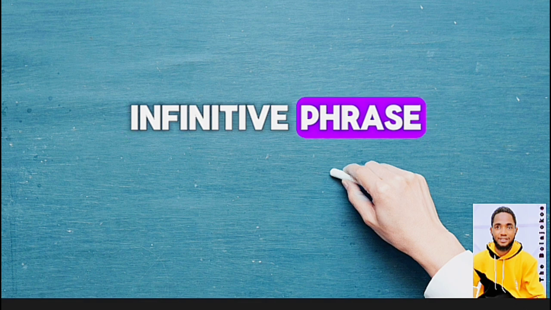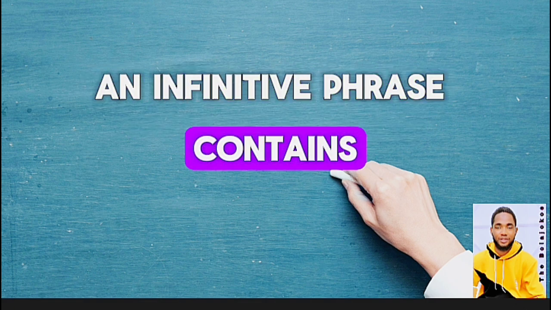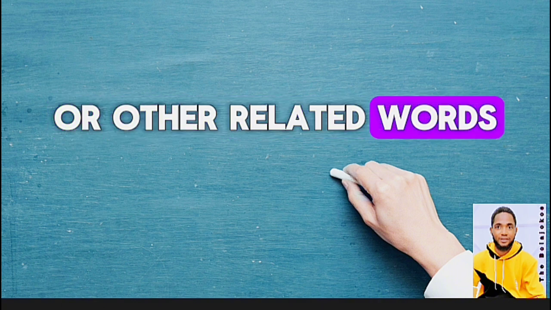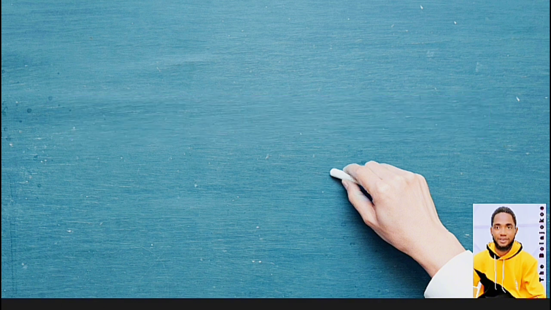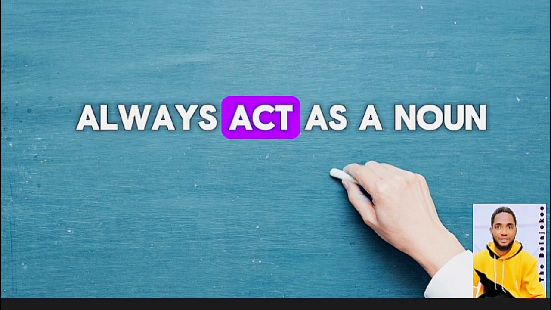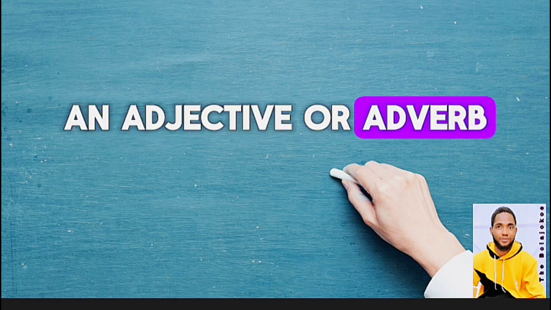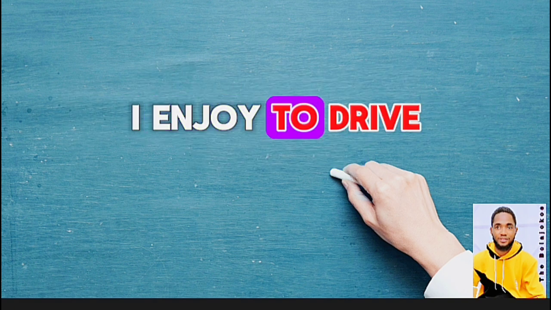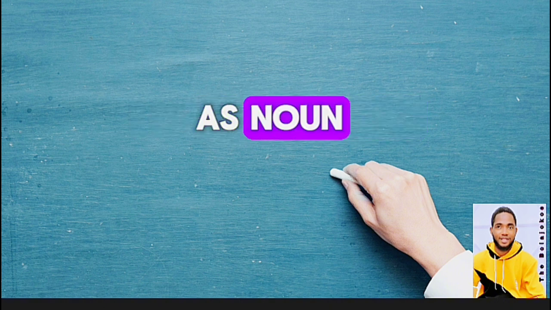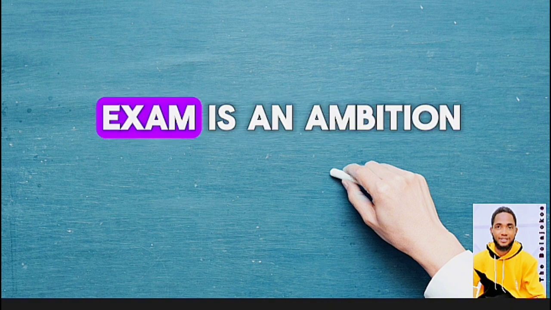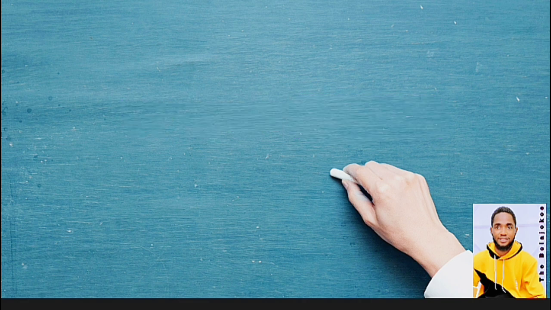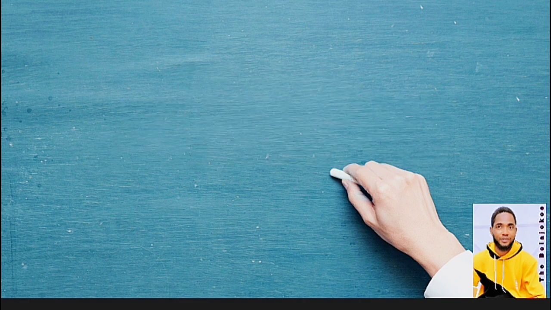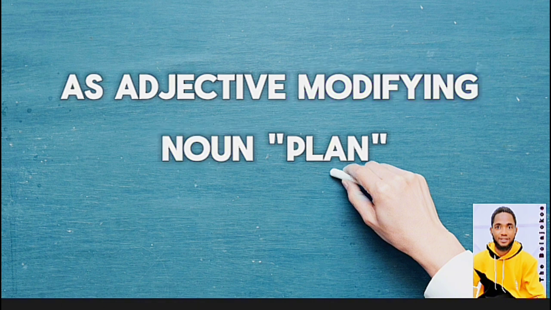Infinitive phrase. An infinitive phrase contains an infinitive, to plus base form of verb, and modifiers or other related words linked to the infinitive. An infinitive phrase will always act as a noun, an adjective or adverb in the sentence. Examples. I enjoy to drive a car. As noun. To get success in exam is an ambition of every student. As noun. Government made a plan to help the poor. As adjective modifying noun, plan.